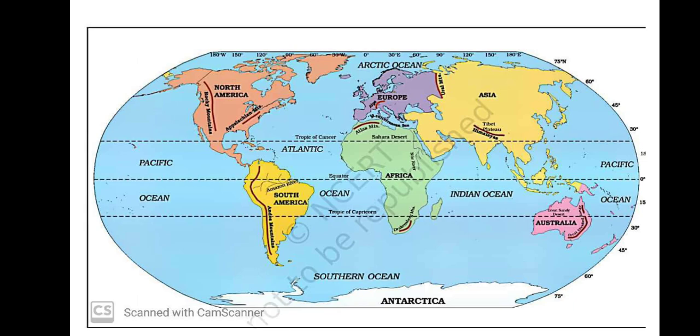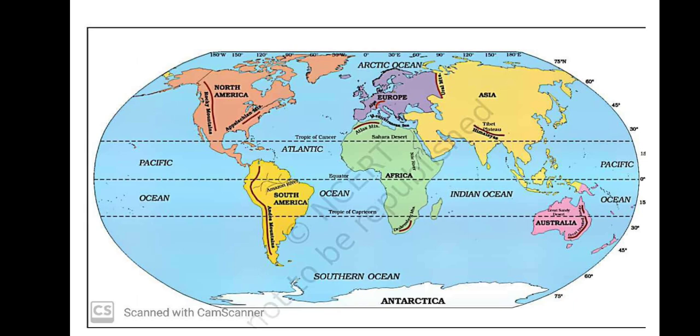If you look at this map, of course this is the world map, you will find certain oceans: Pacific Ocean, Atlantic Ocean, Indian Ocean, Southern Ocean, Arctic Ocean. Along with this you are able to see continents: Asia, Africa, South America, North America, Australia, Antarctica. So the lithosphere can be divided into continents and oceans.